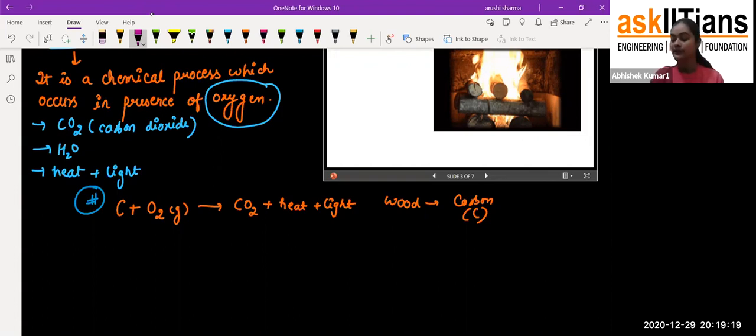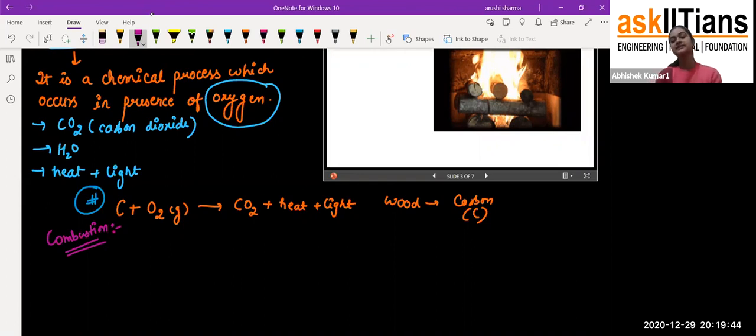In the presence of oxygen, we get carbon dioxide, heat and light. This is the combustion process, and this type of reaction is called the combustion reaction. Okay, fine.